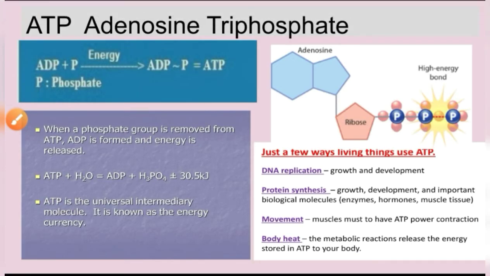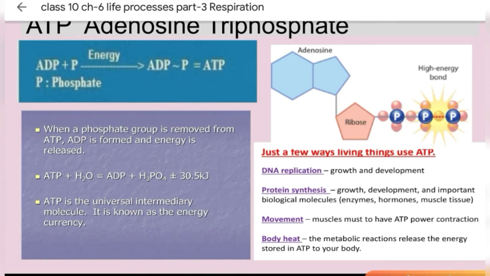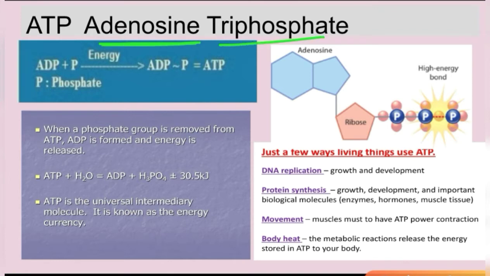Now let's understand the meaning of ATP. I told you the full form of ATP is adenosine triphosphate. Adenosine is a sugar. Here you could see the molecule of ATP in this slide. So this is adenosine, this is ribose. Together, adenosine and ribose form adenosine. Then here you see phosphorus, and this phosphorus is attached with 4 oxygen. Here you could see the oxygen. So with 4 oxygen it is attached, and this makes a phosphate molecule.